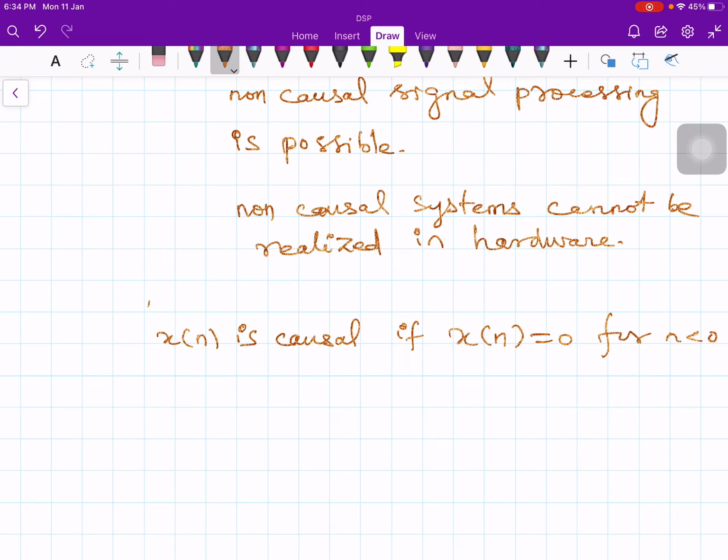But if you have values like x of minus 1 and x of 0 and so on, then this is a non-causal signal. What is x of minus 1? You start your processing at n equals 0, but you know the initial value also. X of minus 1 is the initial value. If you include x of minus 1, then it is a non-causal signal.